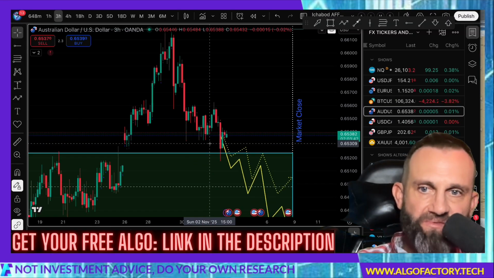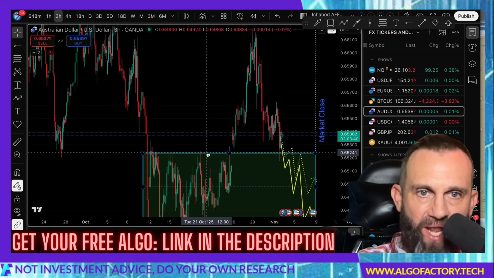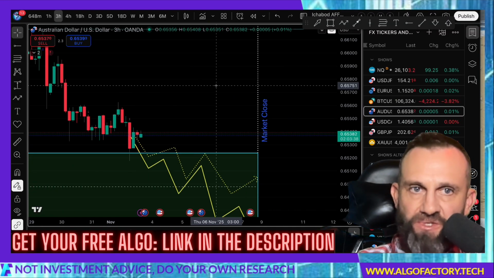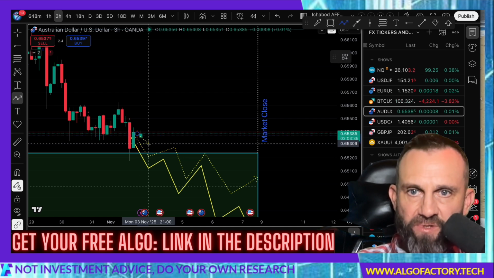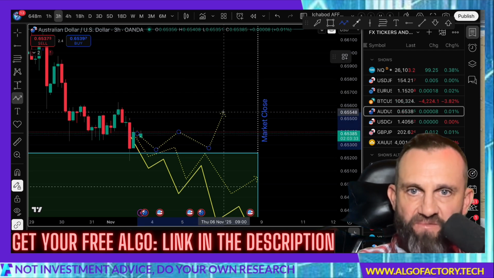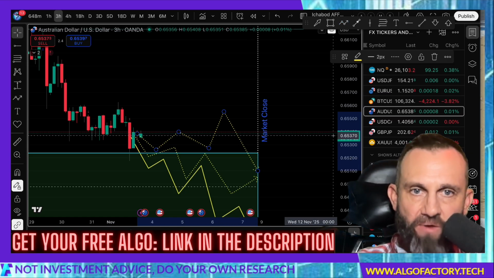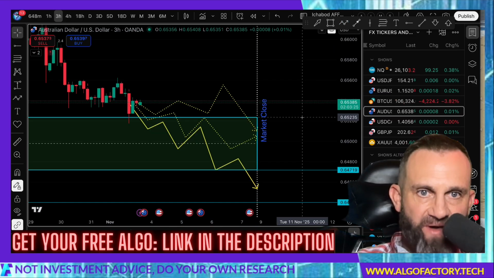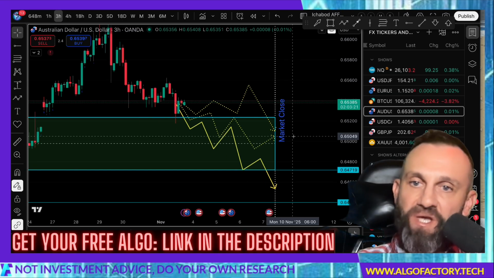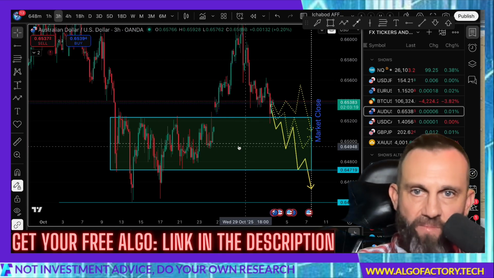It may go sideways from here. There's a bit of support sitting right at 65.24 cents. What I didn't draw on here is the possibility that the price goes sideways and even bounces a bit, but I do think it's going to get attracted back down into this range. And that range is between 65.23 cents on the top side and 64.71 cents on the downside.